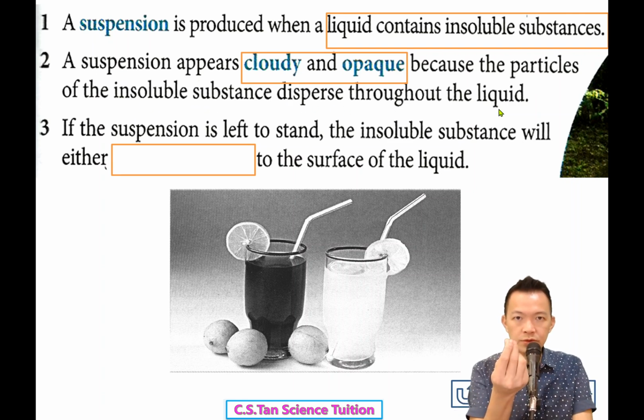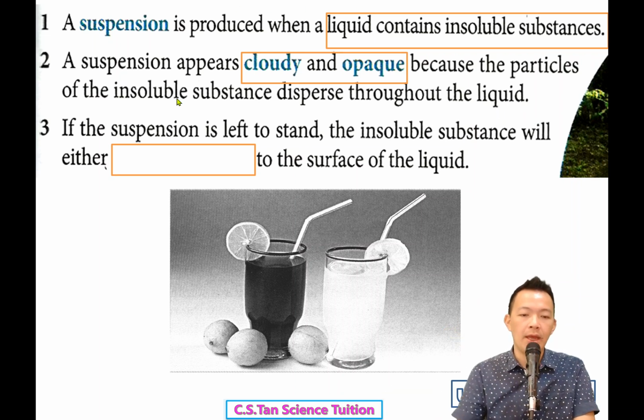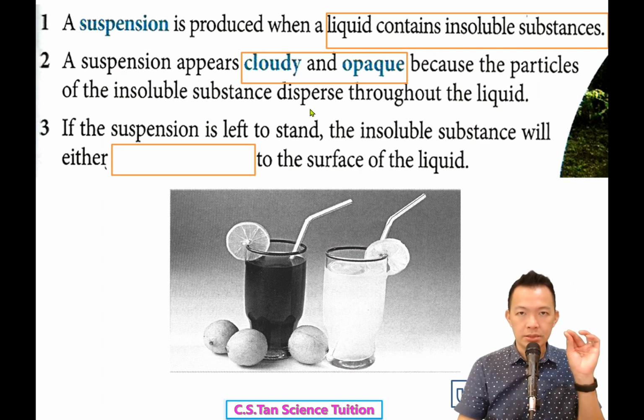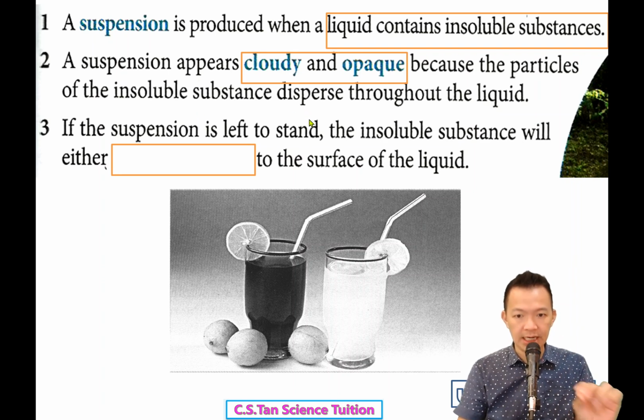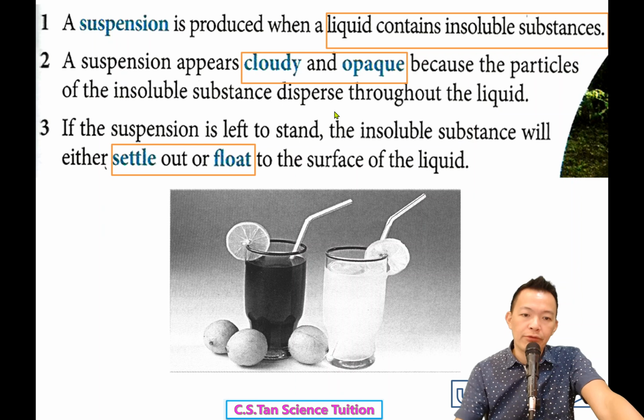They are big particles, they block the light. When a suspension is left to stand, the insoluble substance will either settle down or float. They may either settle down or float on the surface. So they become layer upon layer. Understand?